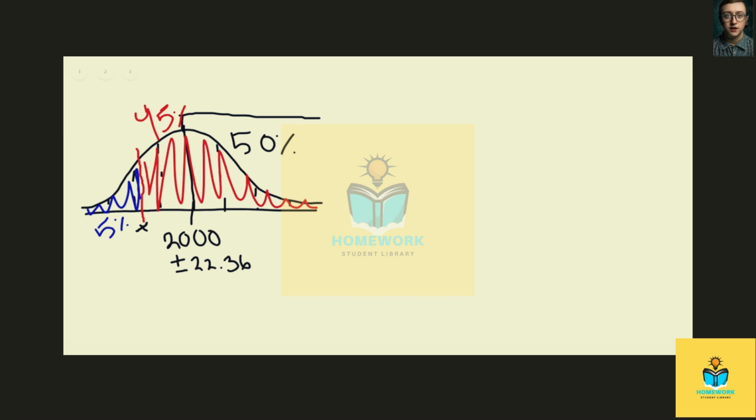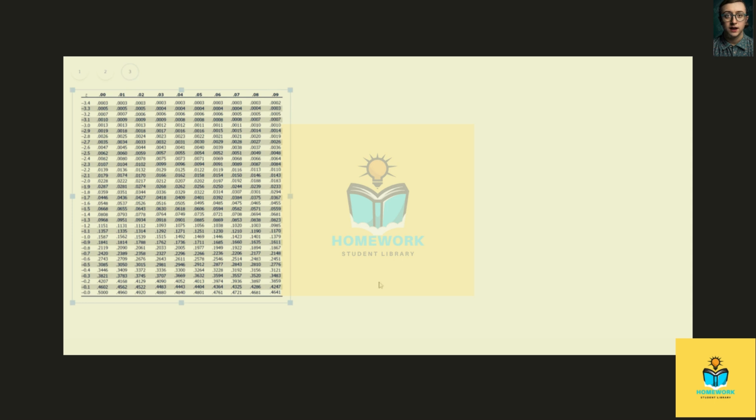Well, when dealing with percentages, we have to look at our Z tables. Okay, so if we come over here, we have a Z table right here. Z tables are made up of percentages and their corresponding values. So Z is the approximate of a standard deviation. Okay, so 0 right here is 0.5 because that is going to be our mean. So 0 is going to be our mean. So in this case, it would be 2,000, right?